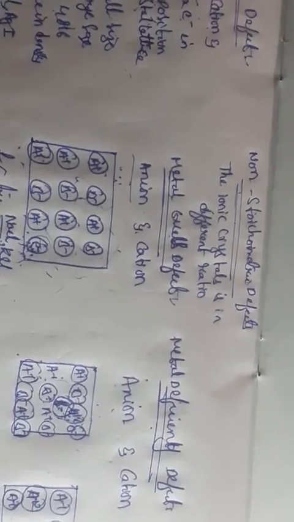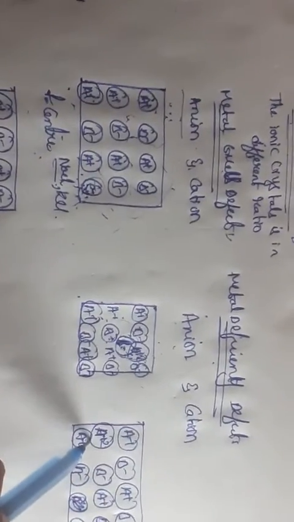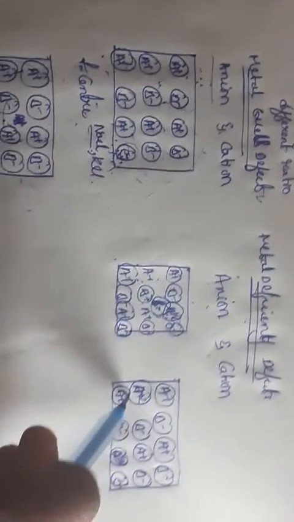Means here the positive ion is missing from the lattice site and it is balanced with another charge.